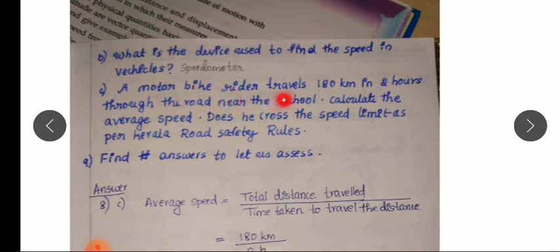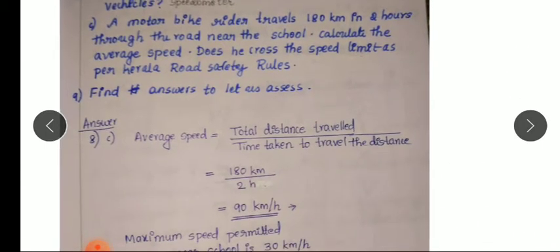A motorbike rider travels 180 km in 2 hours through the road near the school. Calculate the average speed. Does he cross the speed limit as per Kerala road safety rules? So here he travels 180 km in 2 hours. So we have to find average speed. So we know that average speed is equal to total distance traveled divided by time taken to travel the distance. So the total distance traveled is how much? 180 km divided by time.